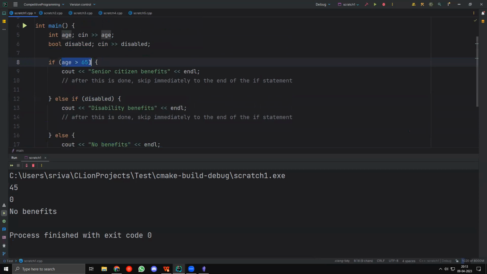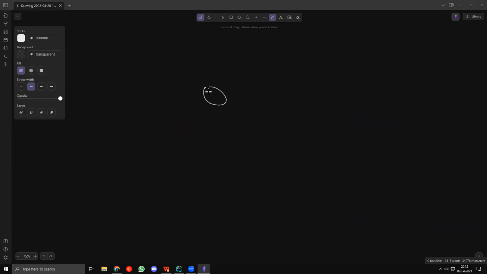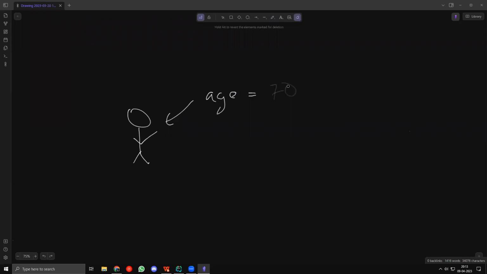First, I ask, okay, let's say there's a person, right? I ask what their age is. They say their age is 70. Then I say immediately you get senior citizen benefits, go away, right? That's it. You only get senior citizen benefits. Now let's say their age is 50.